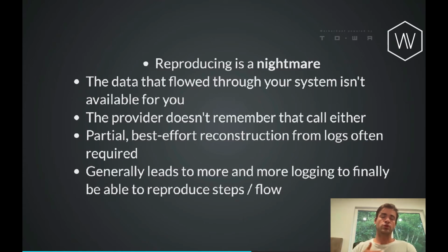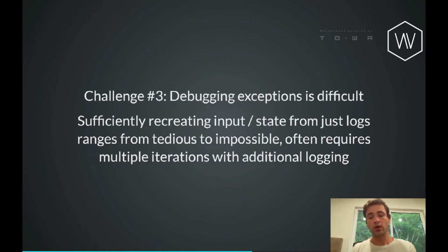And so you push some more logs to production and you wait to see it again, and you hope that you've caught enough. And maybe you didn't, and you do this again and again until you have captured enough of the inputs and outputs required to reproduce enough of the problem so that you know what your expectation mismatches were. So this is the third challenge, which is that debugging the exceptions in this case can be particularly difficult, especially depending on the nature of the API that you're dealing with.